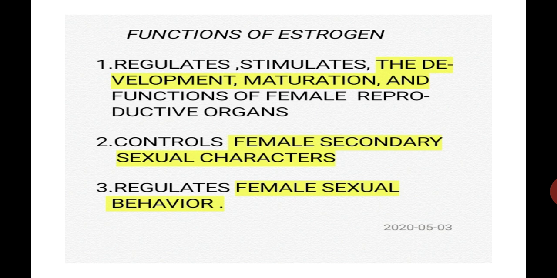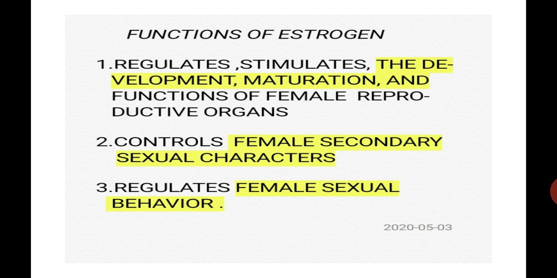We see the points once again. Estrogen regulates and stimulates the development, maturation and functions of female reproductive organs. Number 2, it controls the female secondary sexual characters. Number 3, it regulates the female sexual behavior. The female reproductive organs are ovaries, oviduct, uterus and vagina.